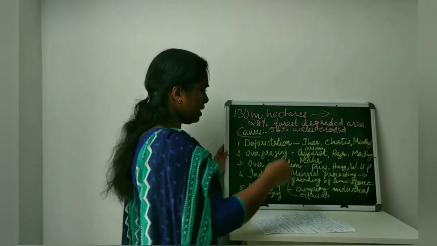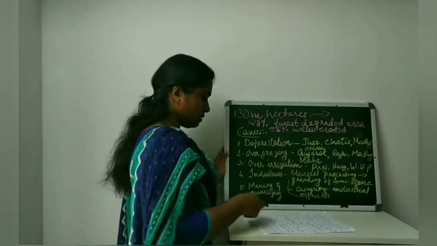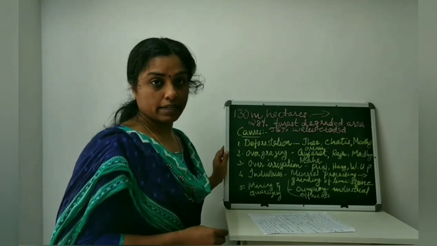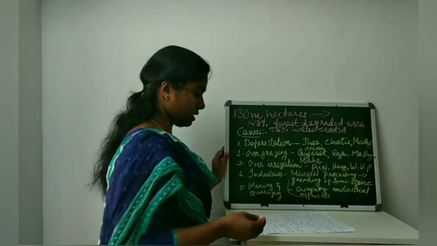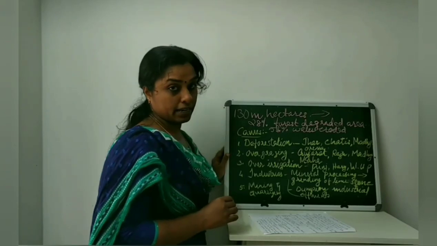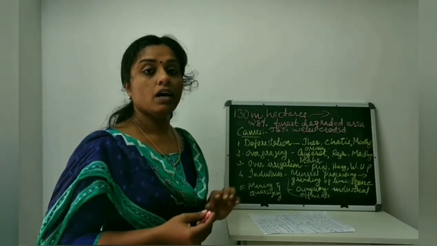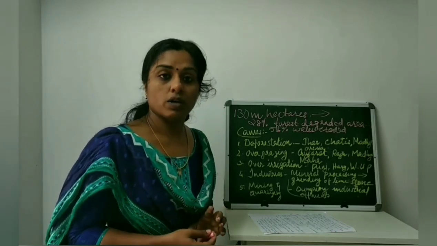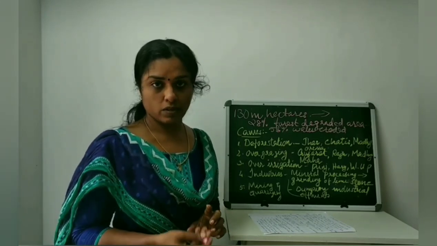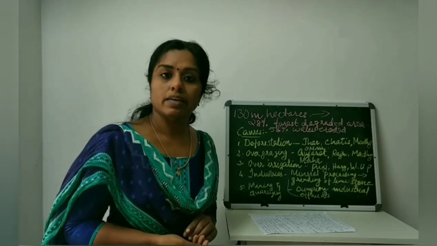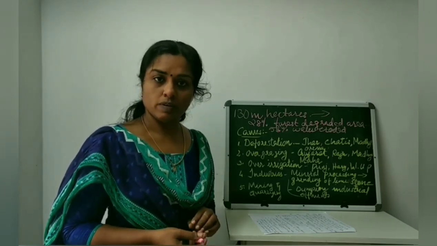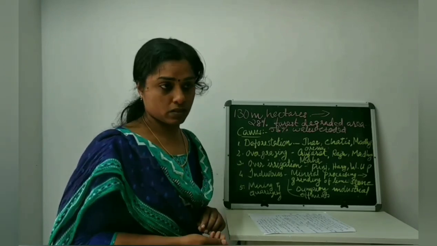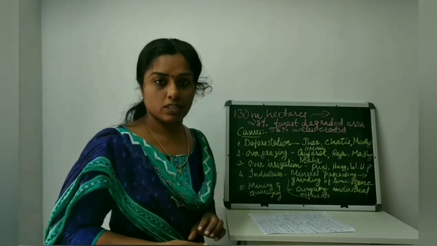The rest is affected by saline and alkaline deposits, because of over-irrigation. Because of the growing population we need to increase our cultivation and improve our cropping, so we use HYV seeds.